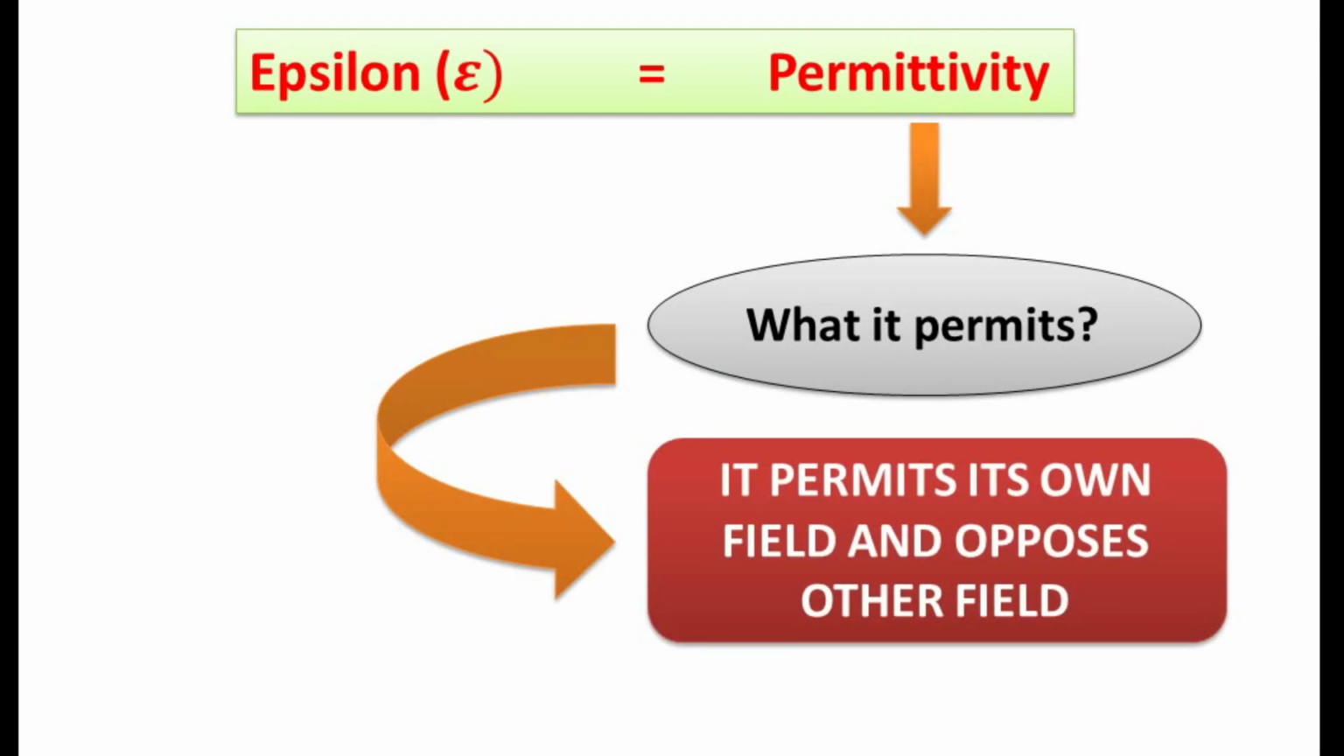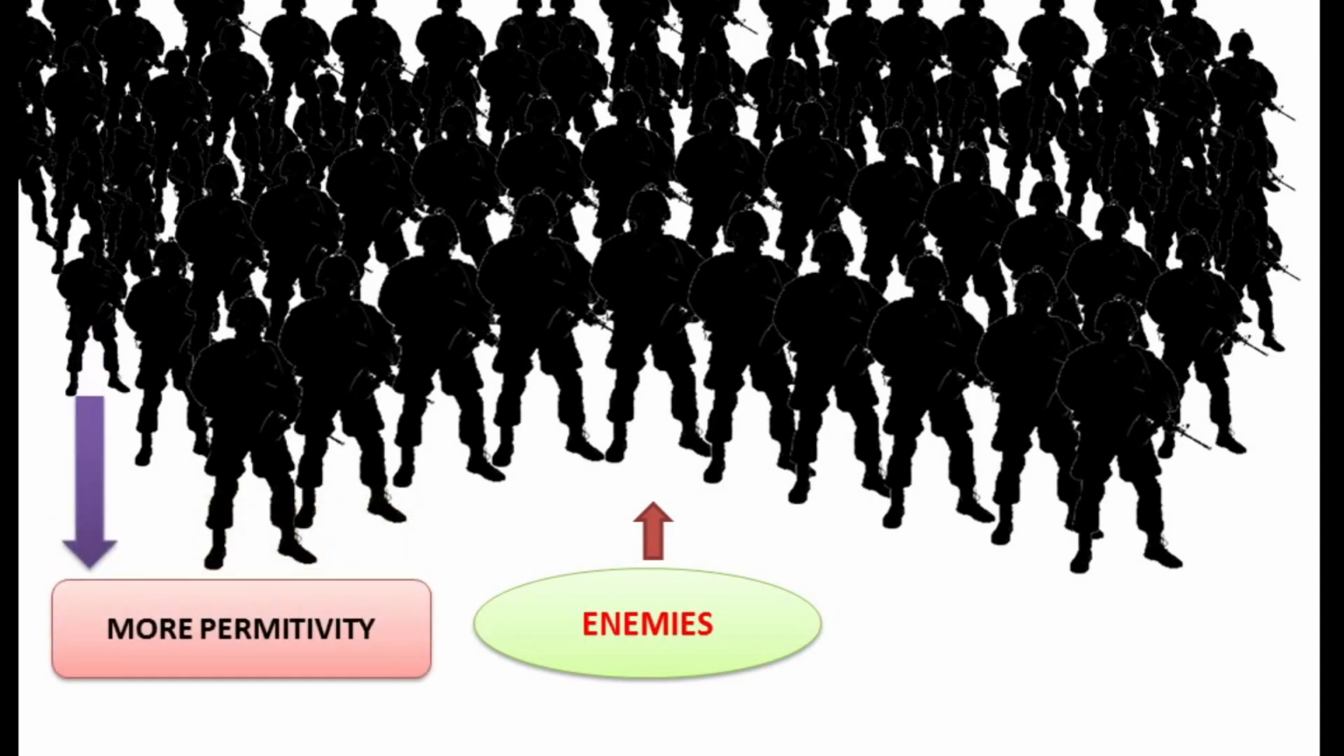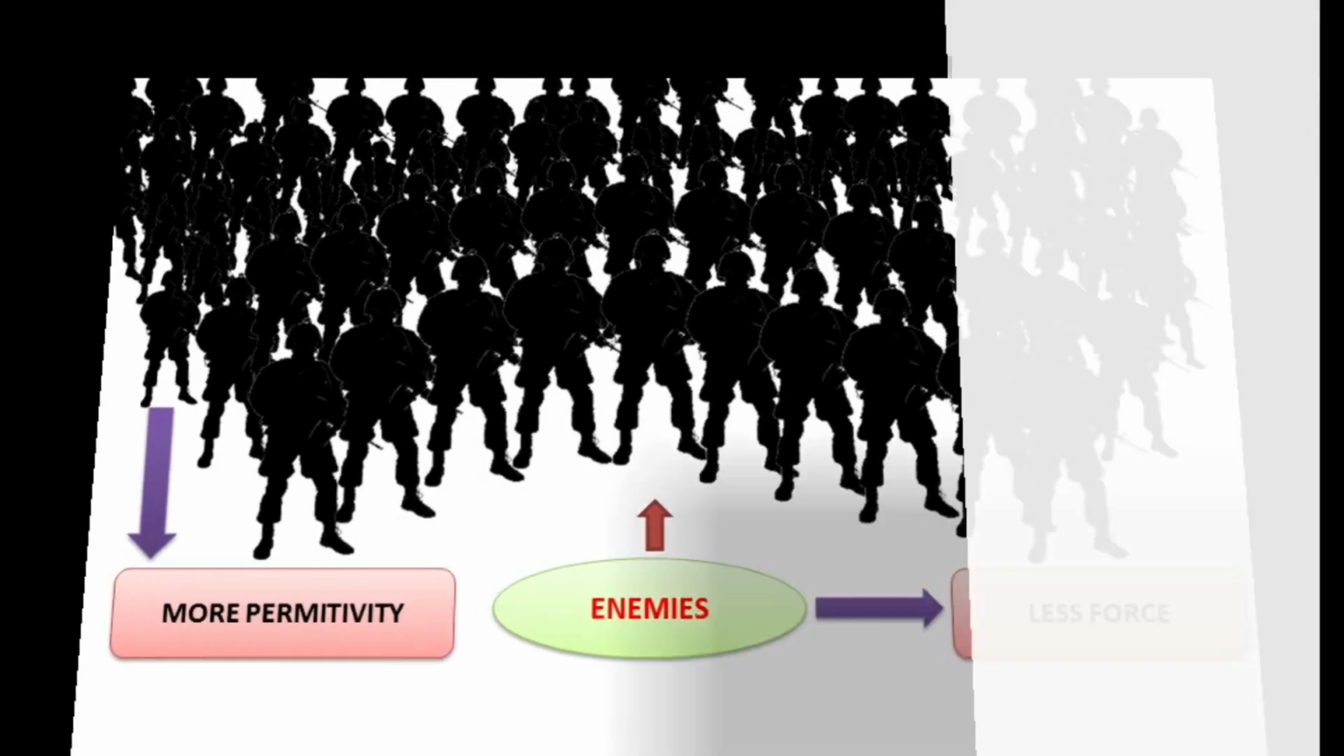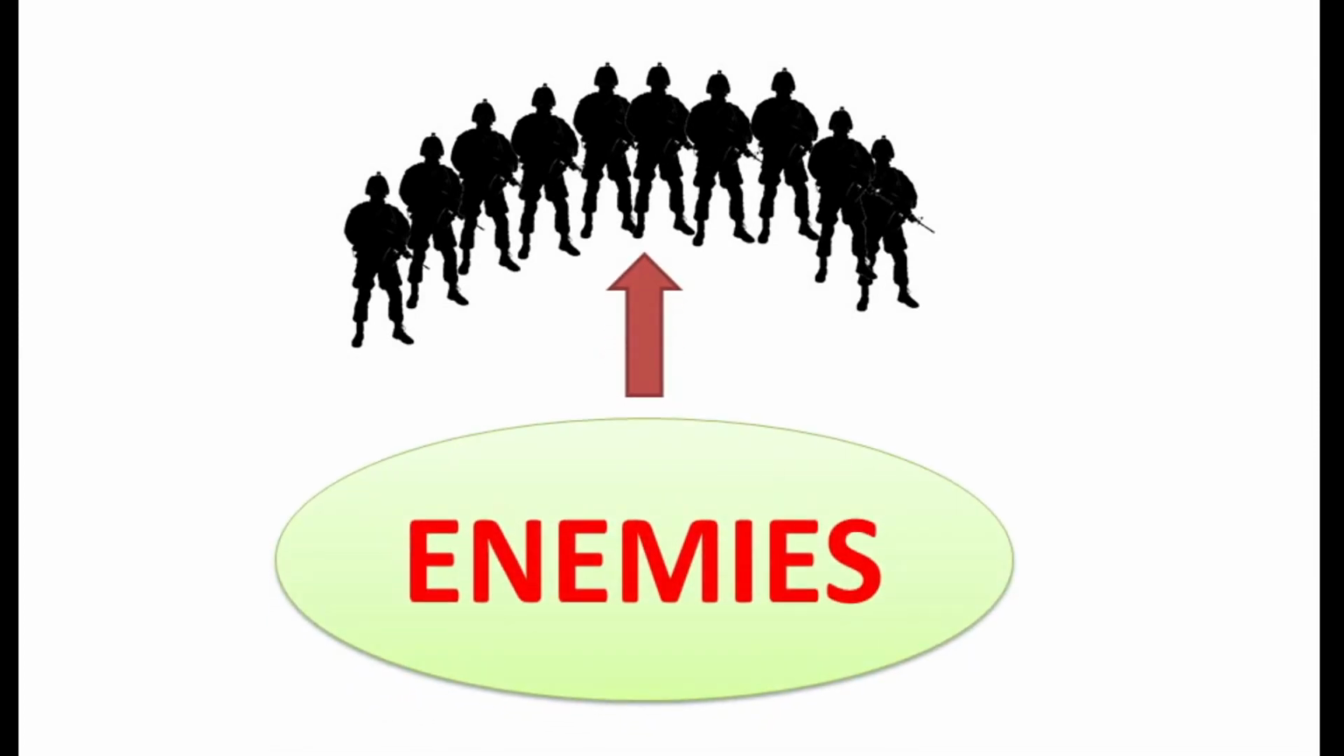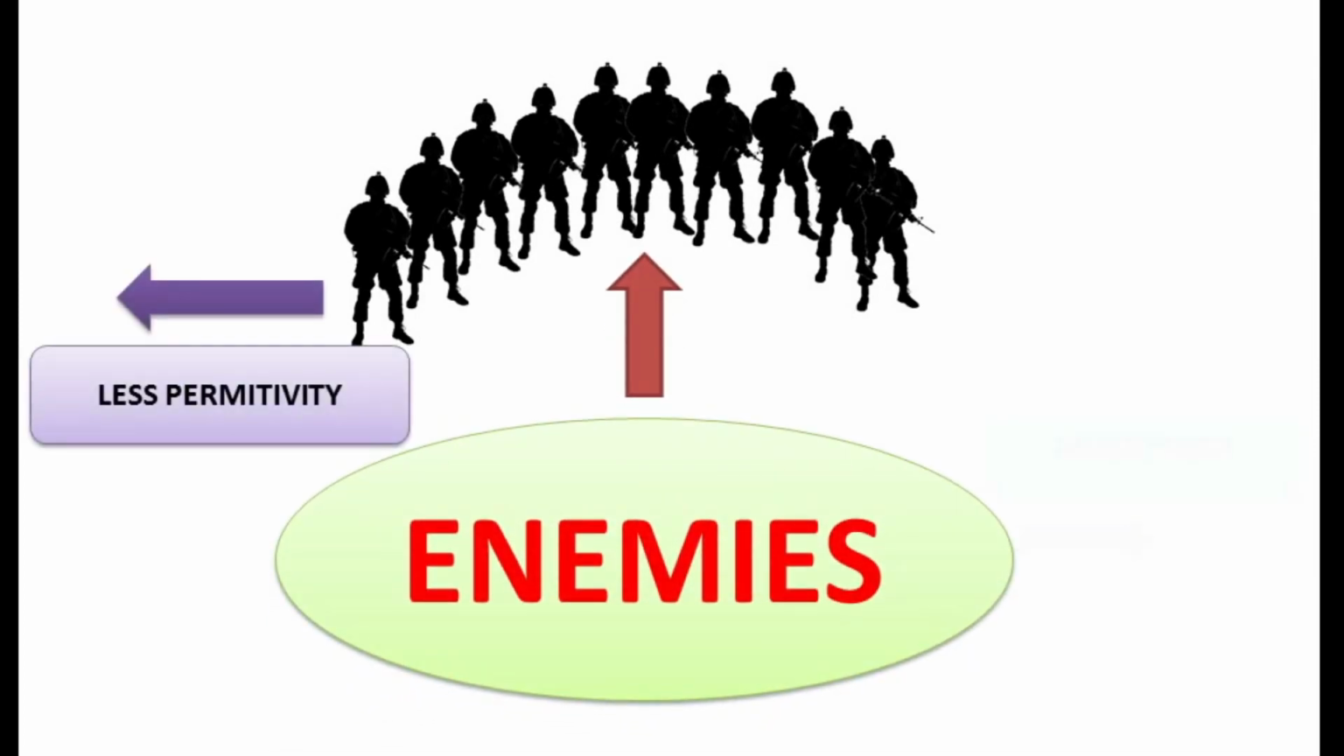Let us suppose a king has 1000 soldiers. If an enemy enters his area, obviously 1000 soldiers will oppose the enemies. So 1000 soldiers are the permittivity of medium. More permittivity, force due to charges will be less. Now if the king has only 10 soldiers, force from enemies will be more. So less permittivity, more is the force.